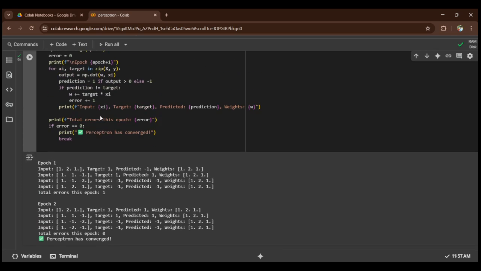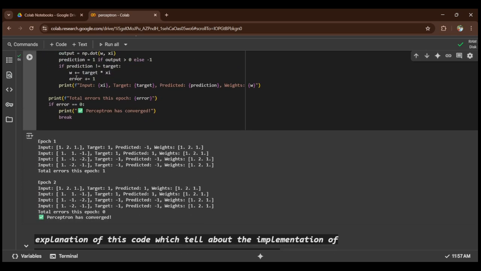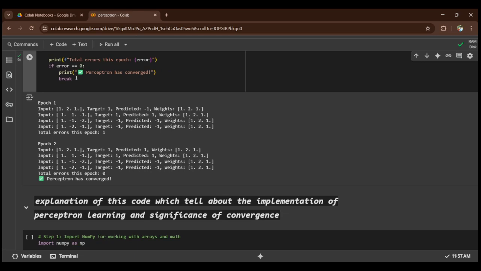So in this program we have taken 10 epochs, but we got the convergence in the second epoch only. It means this is a perceptron program. In epoch 1 an error is coming, and in epoch 2 there is zero error. Now let's discuss. In this we have taken a small data set first of all.